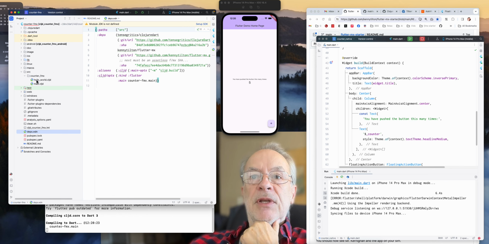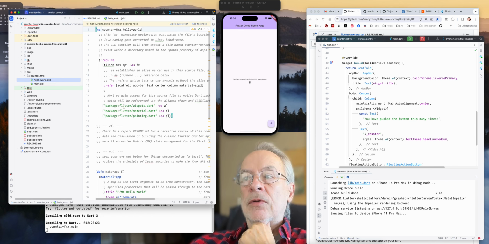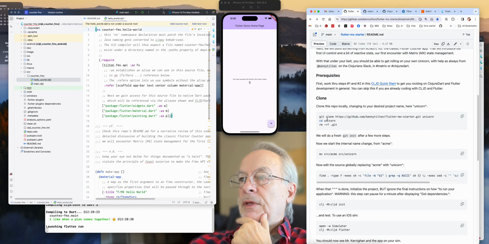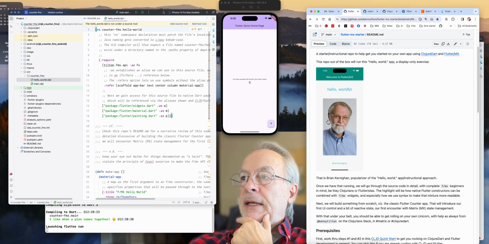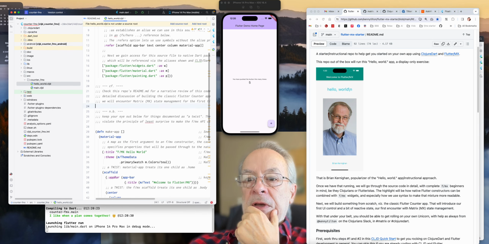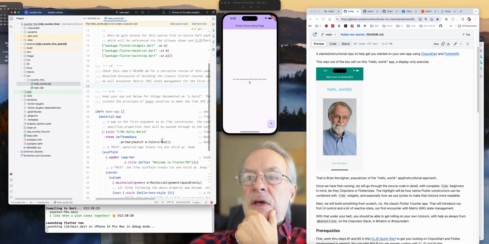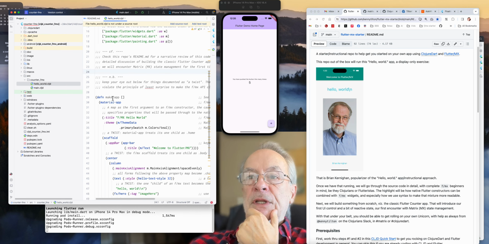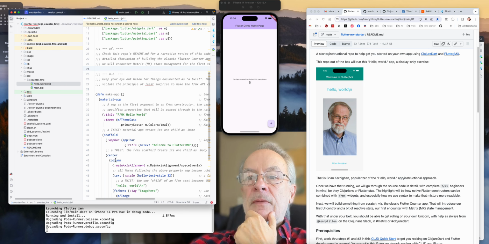And we can look at the source. The application being built right now is this hello world, which is the one you saw on the page with Mr. Kernighan. Flutter programmers will recognize material app, theme data, scaffold, center column.